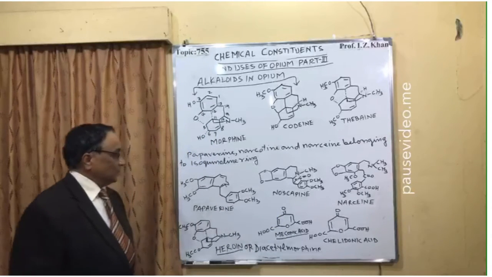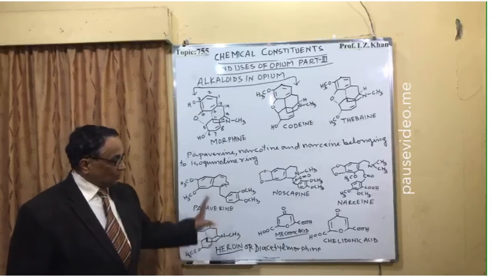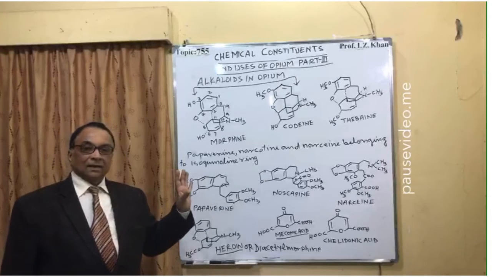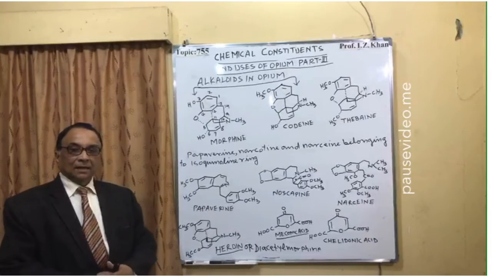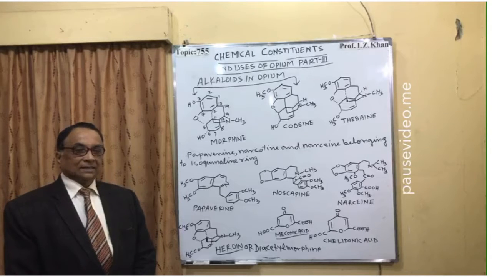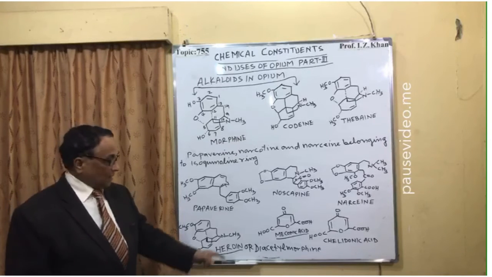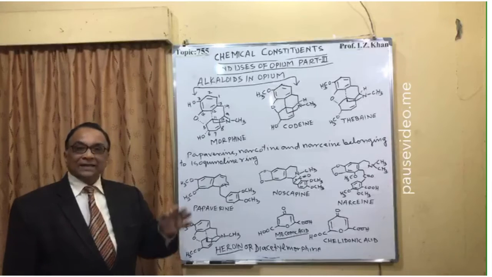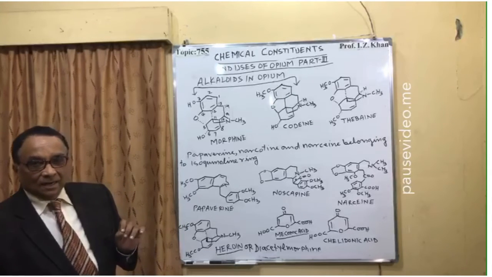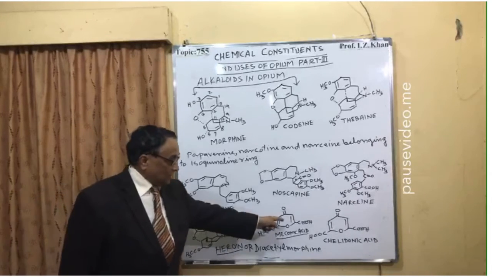Why is it very important? Because meconic acid is found only in opium, and the opium test is done because of meconic acid.